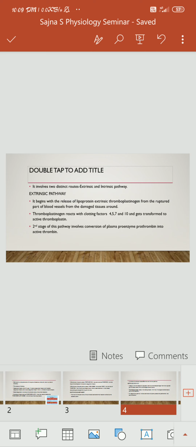First of all, we see the extrinsic pathway. The extrinsic pathway of blood coagulation begins with the release of lipoprotein, extrinsic thromboplastinogen, from the ruptured part of the blood vessels and the damaged tissues around, and this thromboplastinogen reacts with various clotting factors such as 4th, 5th, 7th, and 10th, and gets transformed into active thromboplastin, or the extrinsic thromboplastin.